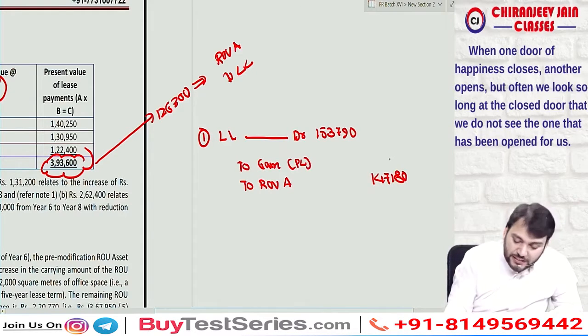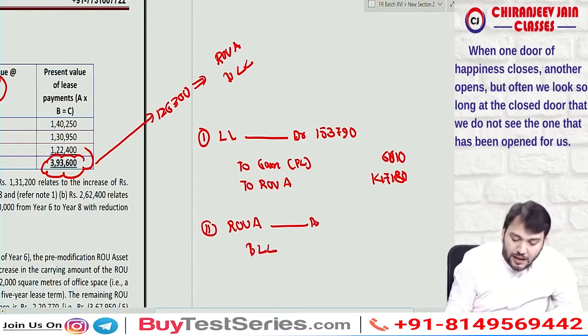The gain will be 6,610. And the second journal entry will be ROU asset account debit to lease liability.